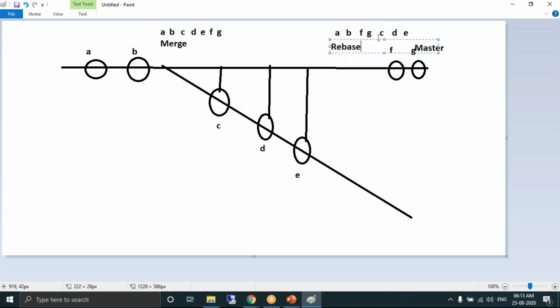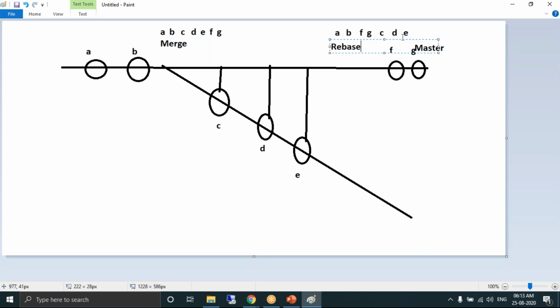The order of the commits changes because whenever a developer wants the code which is there in the child branch to be the latest code in the master. In case of rebase, the head commit belongs to E. E is called the head commit. The order of the commits changes. So that's the difference when you go for rebase.